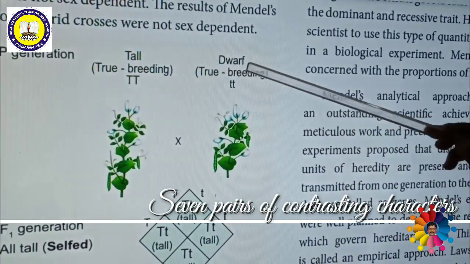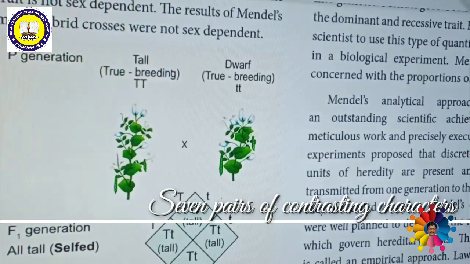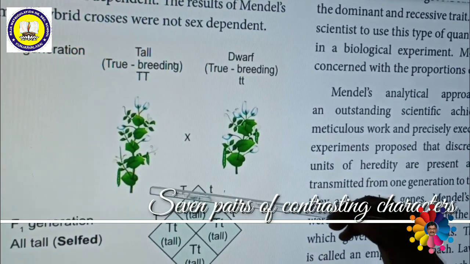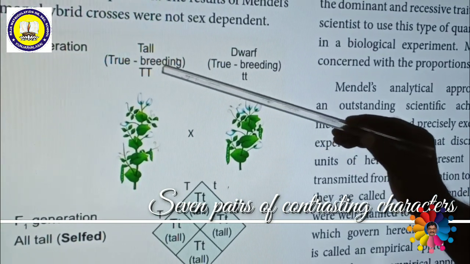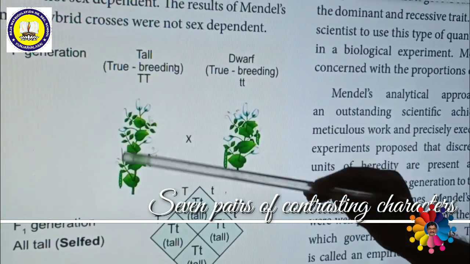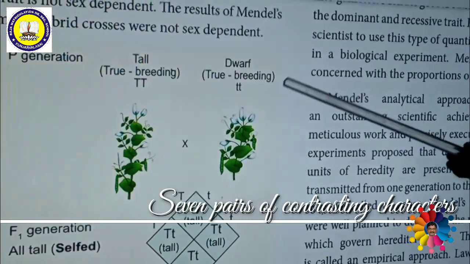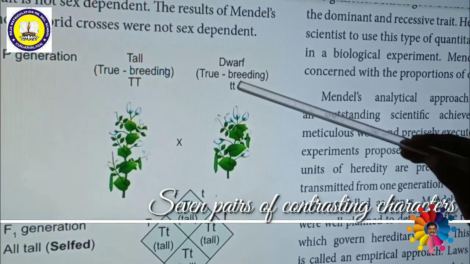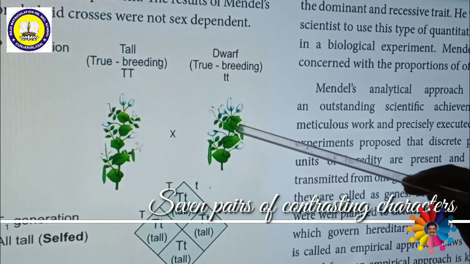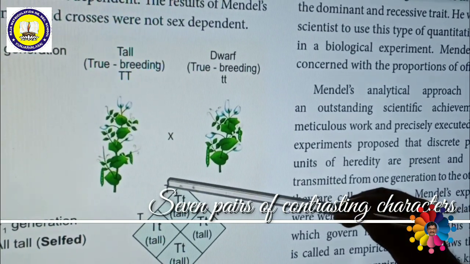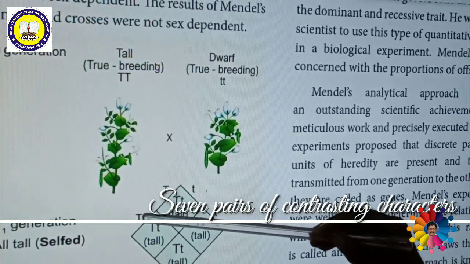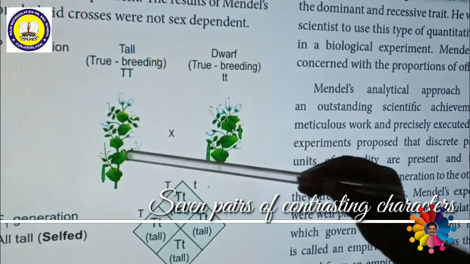If these two parents are crossed, this is the parent generation, which will have gametes. The gamete is not available here. This is homozygous, so only one capital T. We can draw here. Here we have homozygous small t, only one small t we can take. These are gametes: this is capital T, this is small t. This one parent, this one parent.